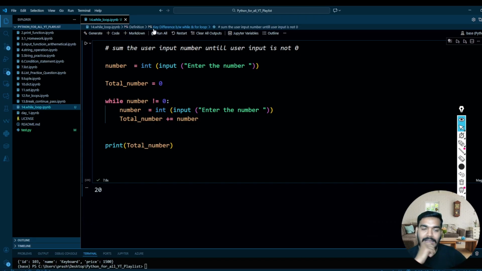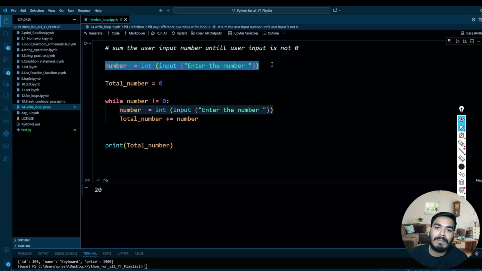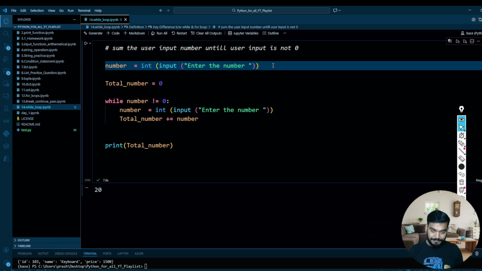Why did this happen? Because as soon as the code started to execute, it will execute this line of code, and you have initialized your number as 100, correct?